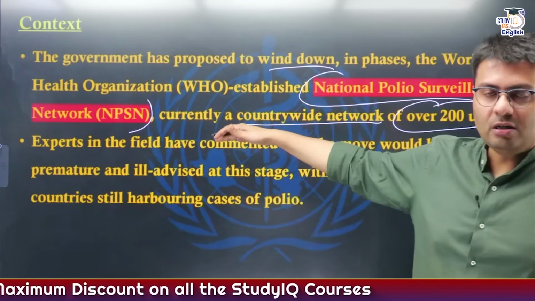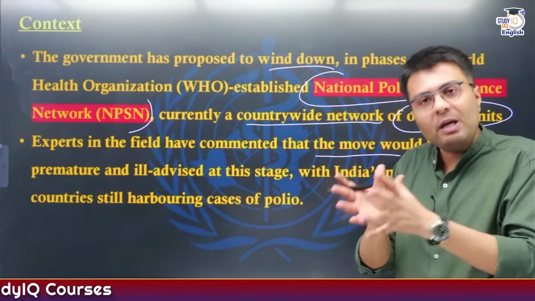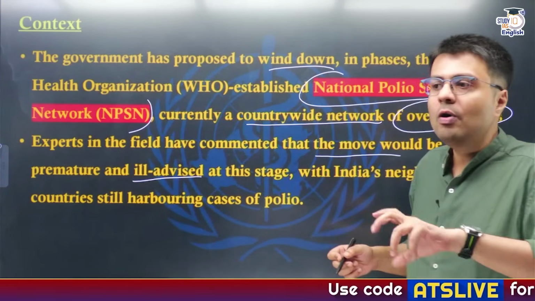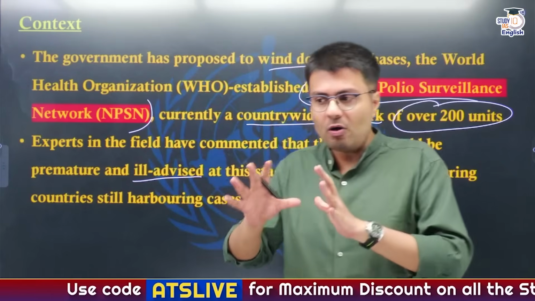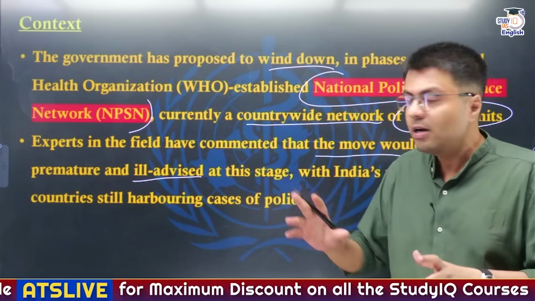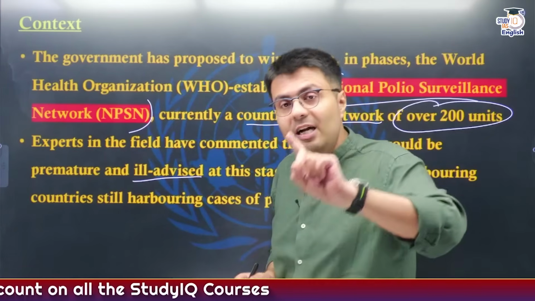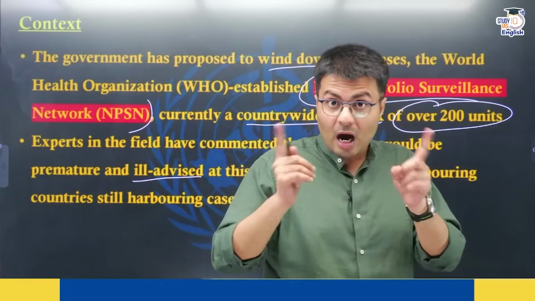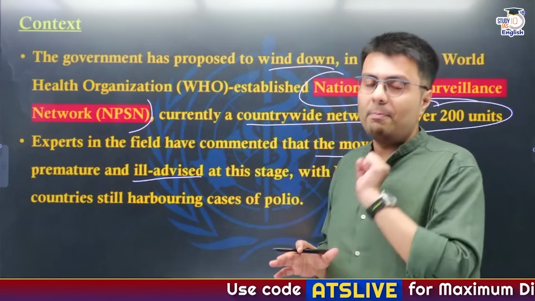But this decision, according to some experts, could be quite premature, and they have said that this is an ill-advised move right now because we need to ascertain the levels of polio in our country. Why? Although polio is not present in India, there are many countries in our immediate neighborhood where polio is prevalent till today, and that is why India also needs to keep its guard up, and therefore the National Polio Surveillance Network becomes very important.